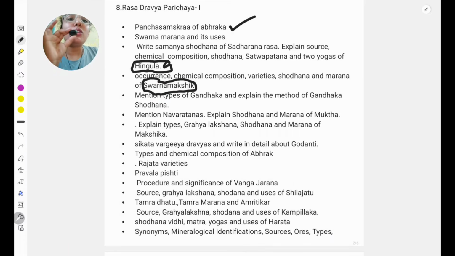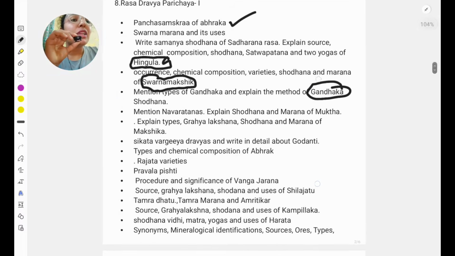So Swarna Makshika also, Shodhana and Marna, its chemical composition is very important. Then come two important drugs from the Uparasa, that is Gandhaka and Garika. It can come for 10 marks also. So for Gandhaka you have to explain the Shodhana because Marna is not that much included here, but you have to write the type of Gandhaka, source of Gandhaka, synonyms, Shodhana, etc.